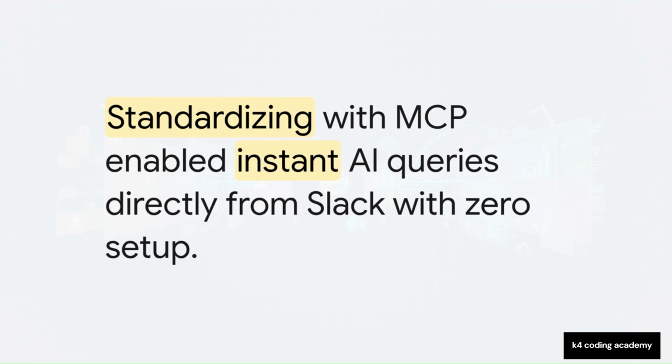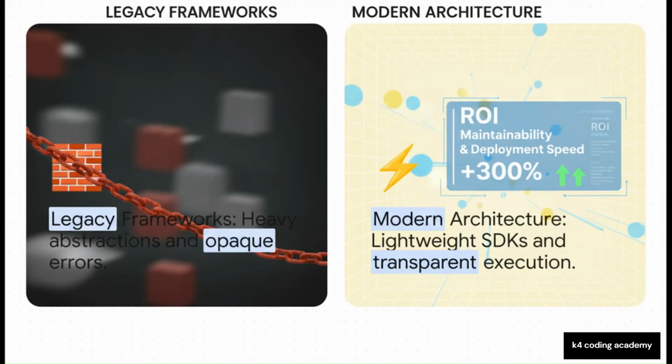This, right here, is exactly what happens when your architecture is modular, standardized, and most importantly, gets out of the way of your data. Let's summarize the journey we've taken in this explainer today. The past of AI development was absolutely defined by legacy AI frameworks. We're talking heavy abstractions, high token burn across dual language stacks, opaque errors that make you pull your hair out, and a massive framework tax.